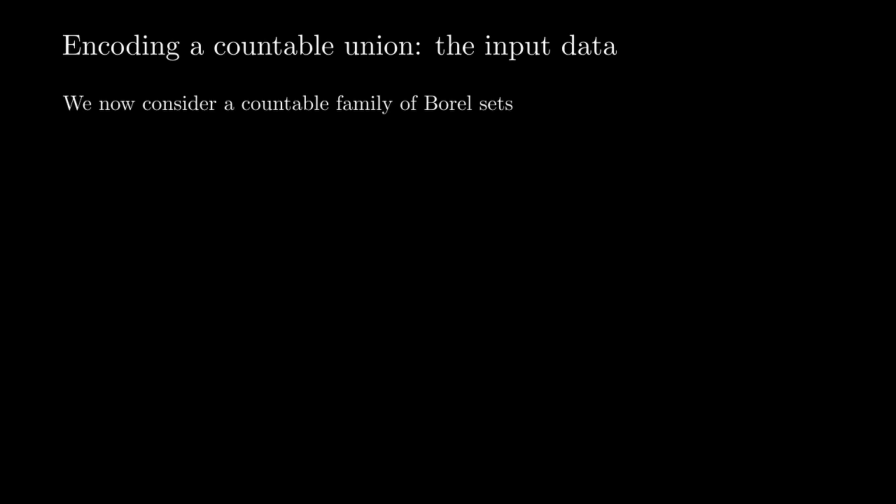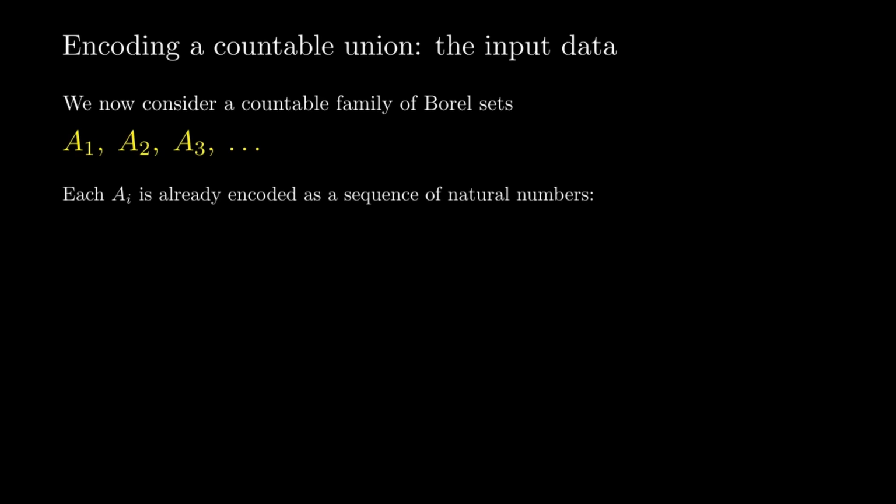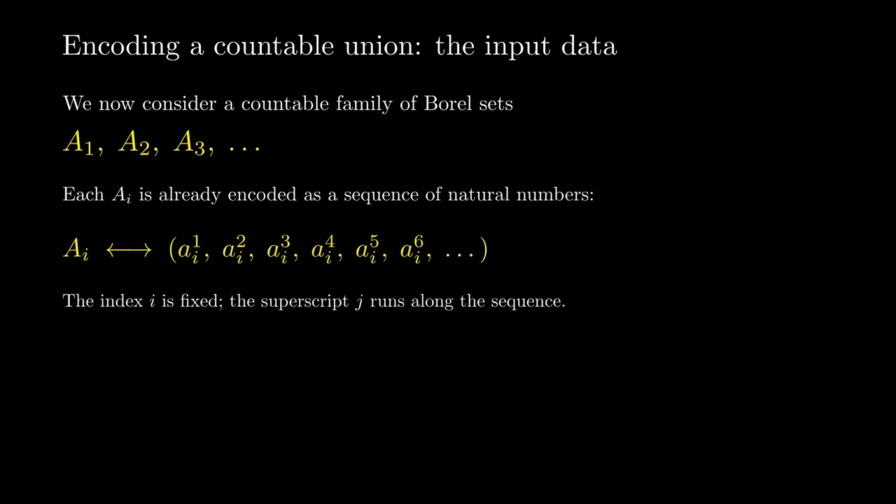Now we consider a countable family of Borel sets. Call them A1, A2, A3, and so on. Each Ai is already encoded as a sequence of natural numbers. Fix the index i, then the superscript j runs along the code sequence. In the next step, we will merge all these rows into one single code for the union.